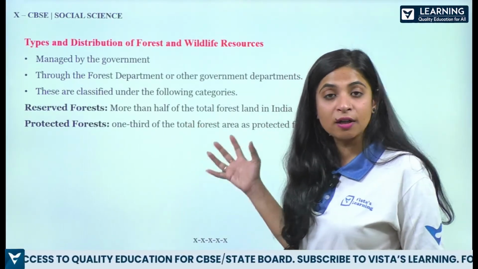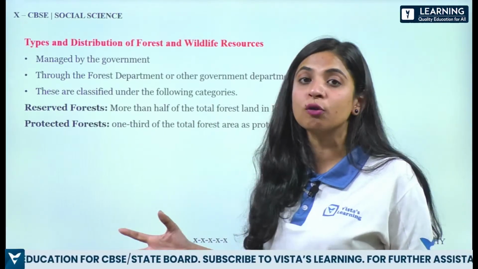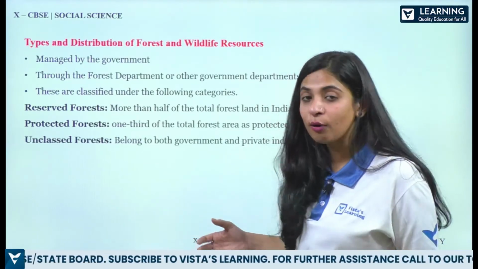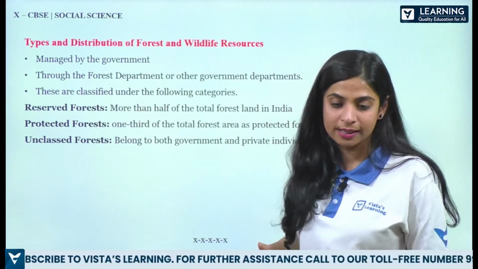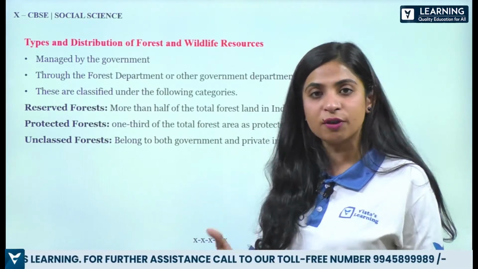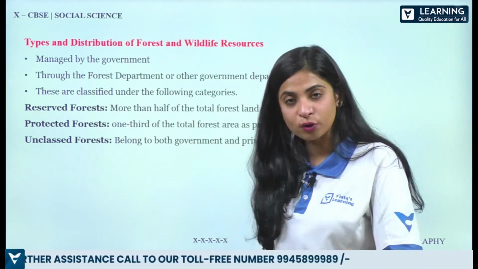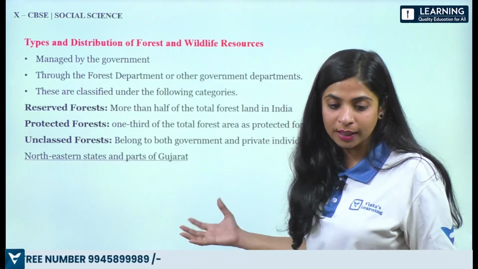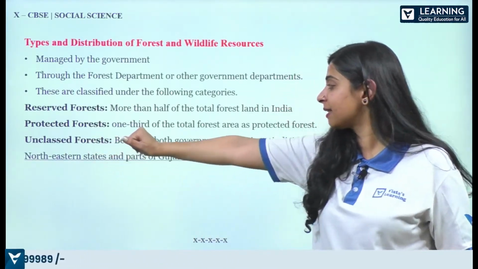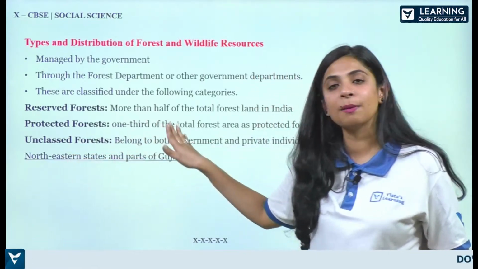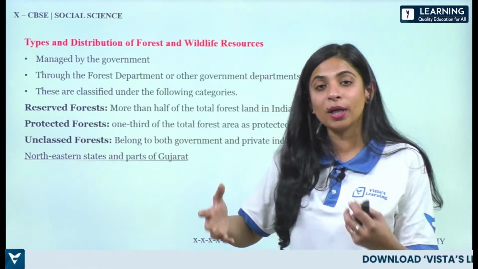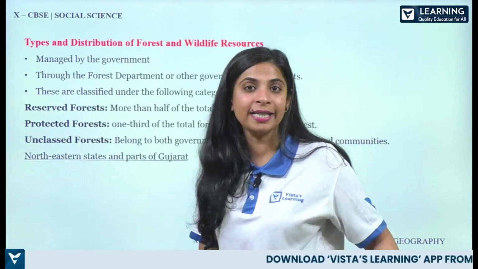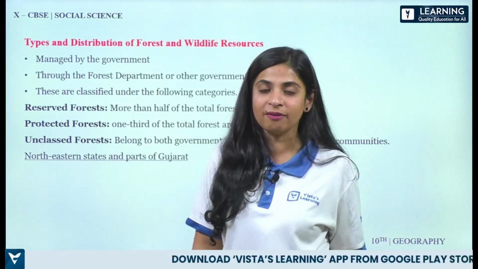So reserved forest, protected forest. We have reserve forest, which is more than half of the total forest land. We have protected forest, which is 1/3 of the total forest land. Unclassed forest, which we actually don't know whether it belongs to a government body or a private body. This kind of forest is very much present in northeastern states and parts of Gujarat, where they don't know whether it is government's or private or personal.